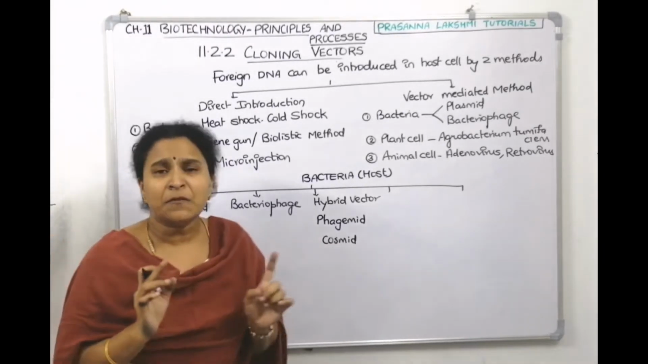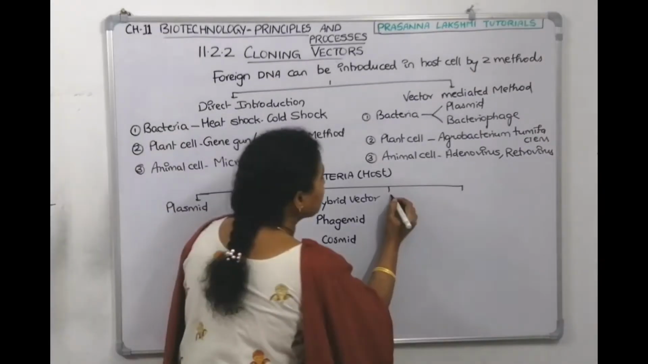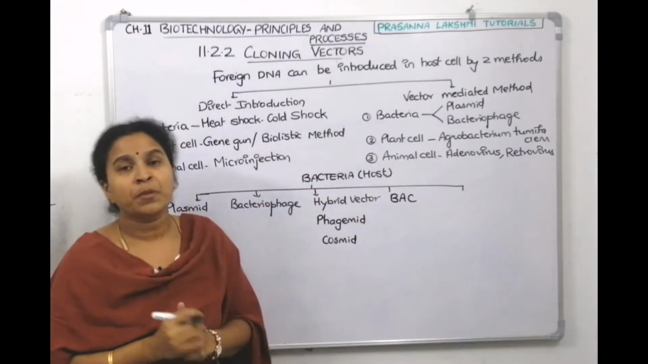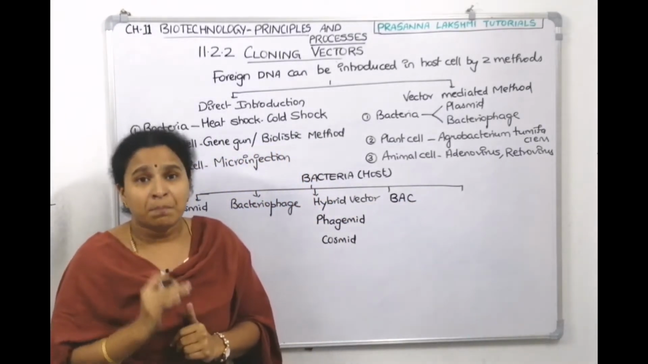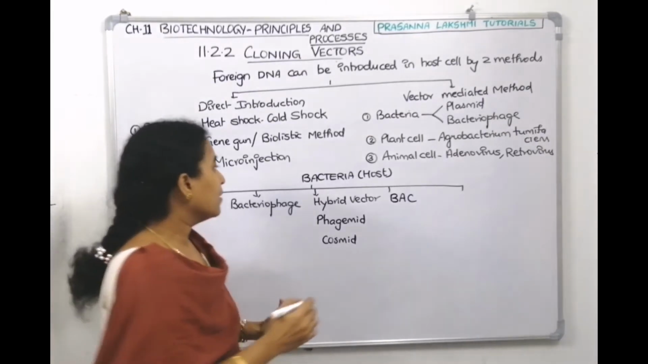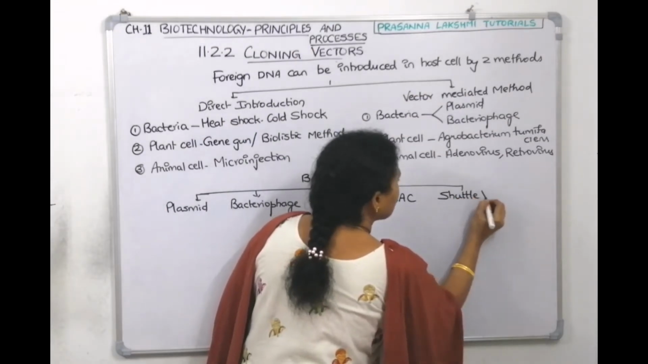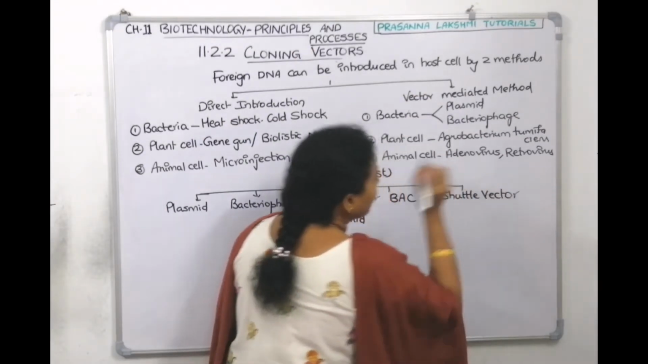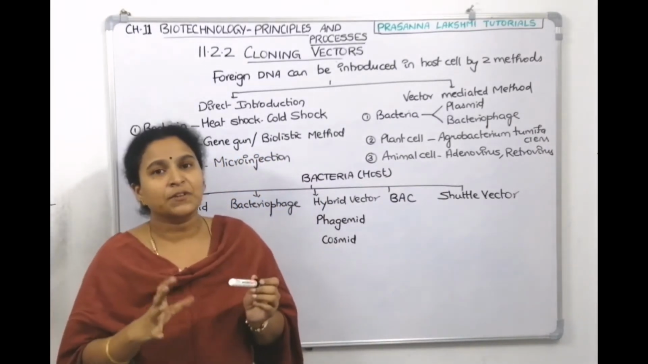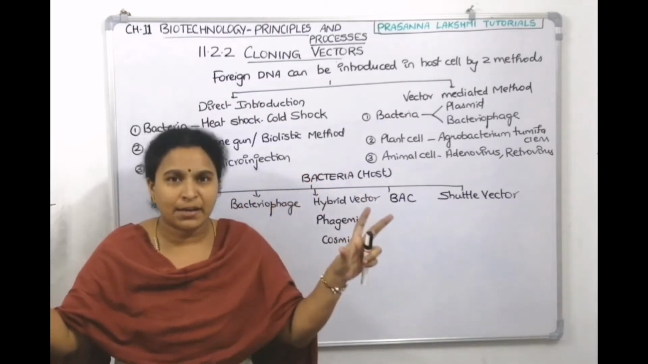Then we also try to make artificial chromosomes. The bacterial artificial chromosome also acts as a vector. Then there's another concept called shuttle vector. What does shuttle vector mean? We can transfer genes into a prokaryotic host, and we can transfer genes into a eukaryotic host.